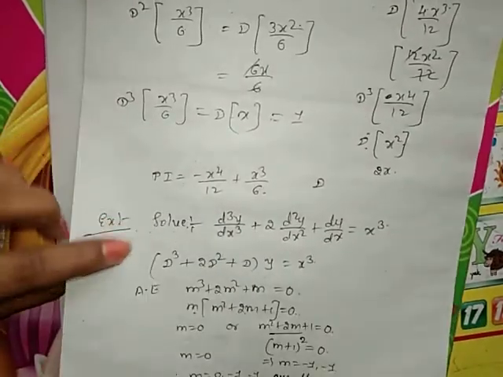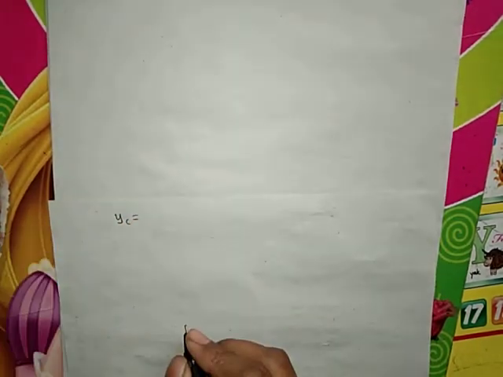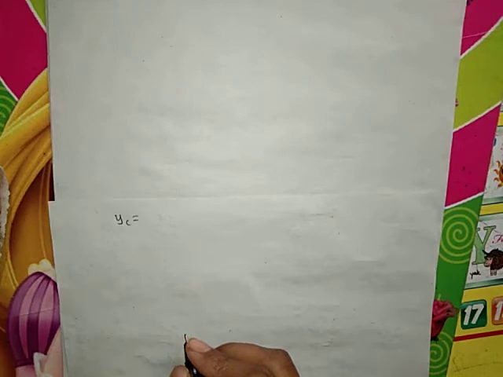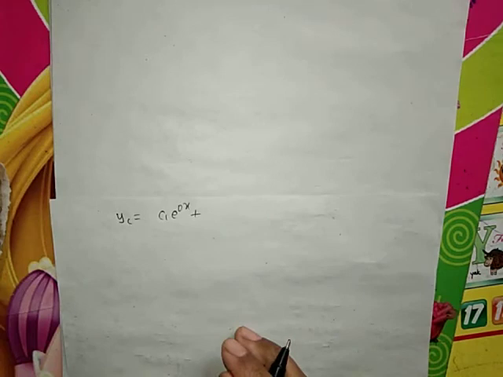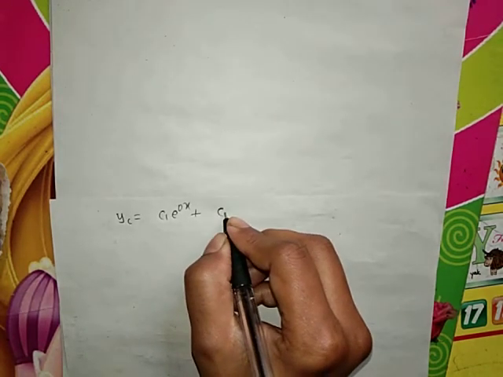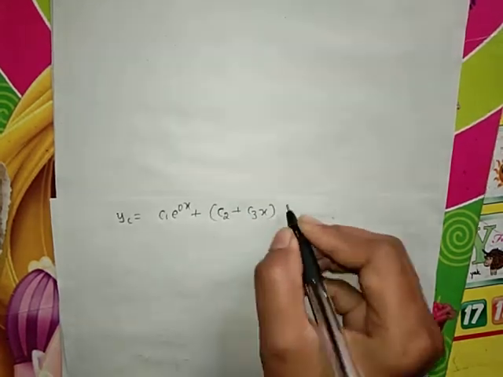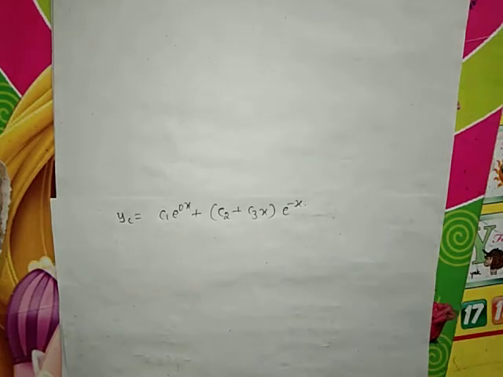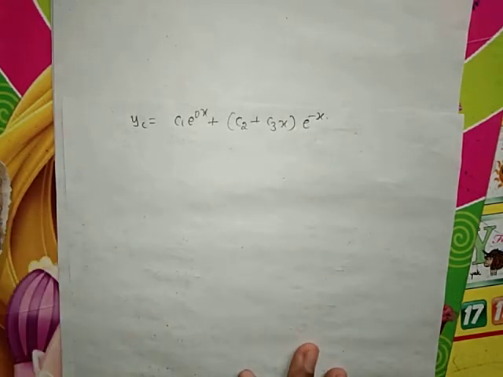Now we have to write down the complementary function. The roots are 0, minus 1, minus 1. The first root is distinct, so c1 e raised to 0x. The remaining two roots are minus 1, minus 1, both the same. When the roots are real and repeated, our complementary function has c2 plus c3x into bracket e raised to minus 1 into x, since c1 is already used. So we have found the complementary function here.